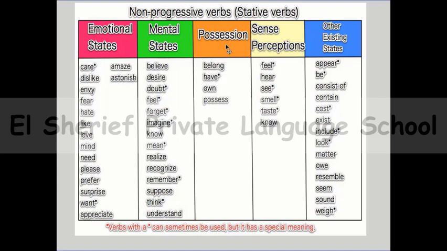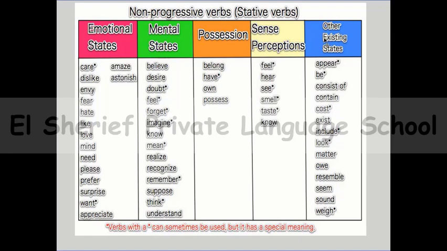And here we said that we have a lot of emotional verbs that are stative verbs, and a lot of mental verbs, and we have possession verbs, which are stative verbs, like belong, have, and we have verbs of senses like feel, hear, see, smell, taste, and know. So they are stative verbs. I can't say "I'm knowing," no. I can say "I know" or "I didn't know."